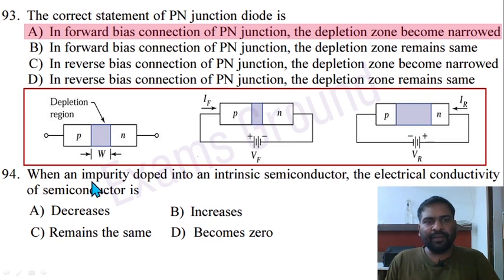Question 94. When an impurity is doped into an intrinsic semiconductor, the electrical conductivity of the semiconductor is... Whenever we dope some impurity into a semiconductor, its conductivity will increase. It either becomes n-type or p-type, but in both conditions the conductivity is going to increase. So option B is correct.